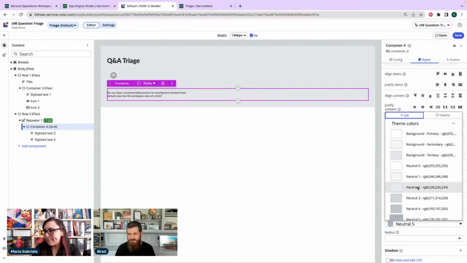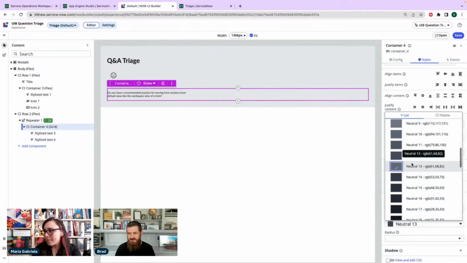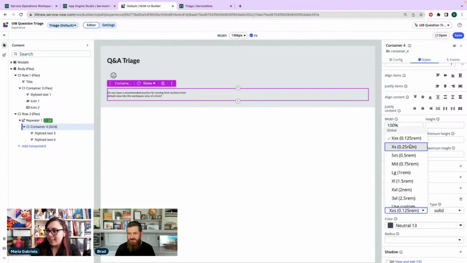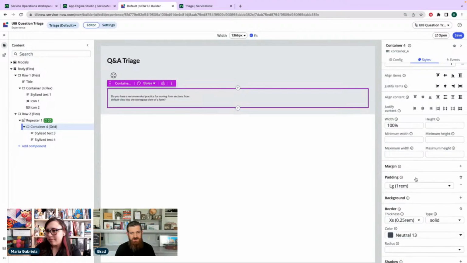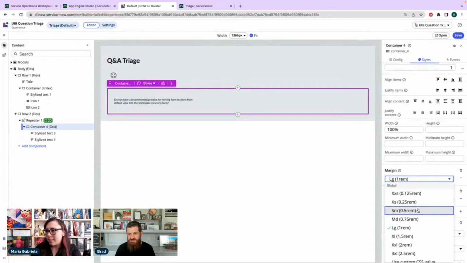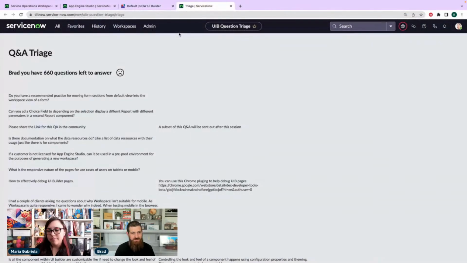So not neutral 5. Let's go something dark, but not black. No radius. Do padding. Add some padding. Oh, yeah. And then I think we need a little bit of margin so they don't run into each other too. Just a little bit. All right, let's see how that looks.